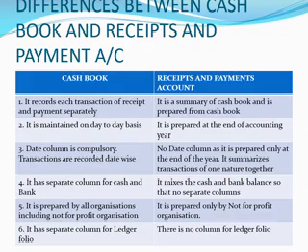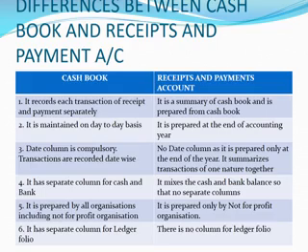In the cash book, each and every transaction is recorded, but in the receipts and payment account, only a summary is taken from the cash book. The summary may be total salary, total subscription, total donation. So all the donations will be added, all the subscriptions will be added, and the total amount will be recorded in the receipts and payment account. I think you are understanding this point.